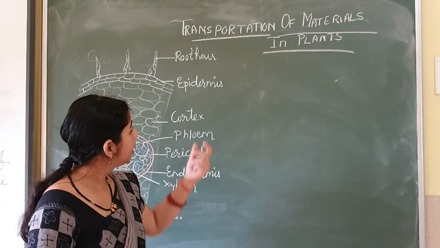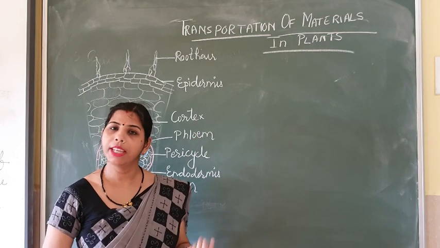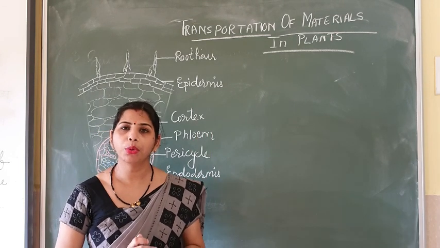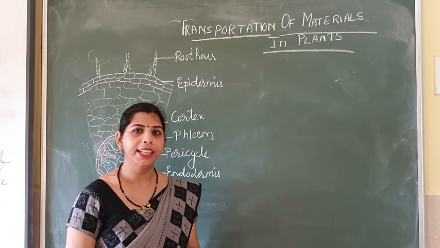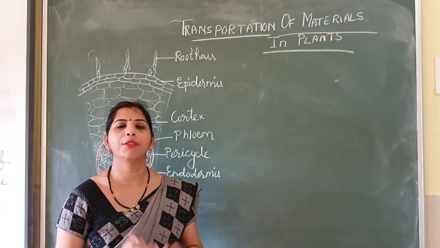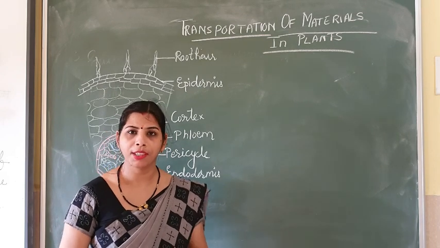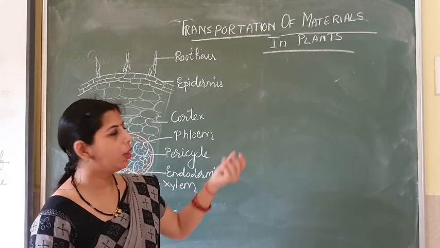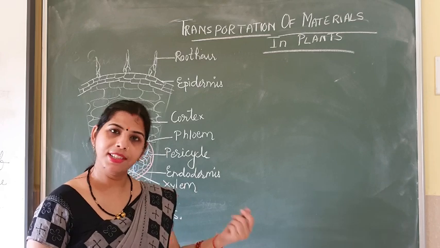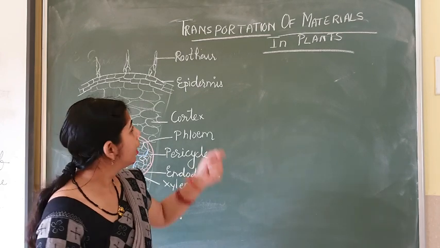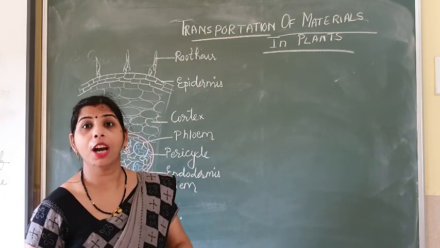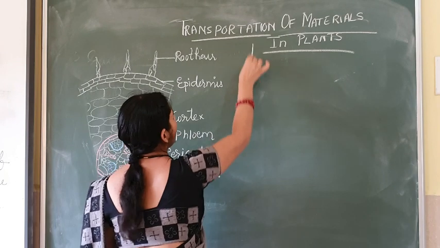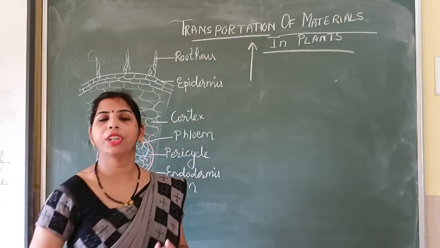Now, as I told you, plants need minerals and water from the soil to reach the other parts. How this transportation occurs and what processes are required, we will study in this chapter. First, the question that comes to mind is, what is transportation?